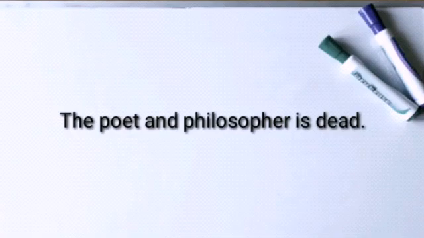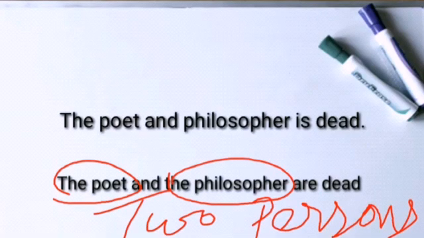But if it is mentioned twice, then it refers to two persons, and the following verb should be plural. For example, the poet and the philosopher are dead. Here, because the article the is used twice, it is referring to two different persons. So the following verb is also plural.